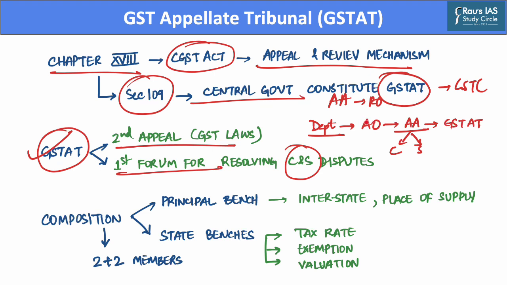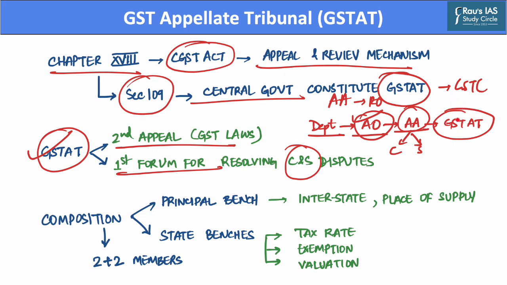And this starts from the adjudicating officer, who is also known as the proper officer under the GST law. If the taxpayer receives an unfavorable order from this adjudicating officer, the taxpayer can then approach the appellate authority, who is also a Commissioner of Appeals. The order of this appellate authority is then appealable to the GST Appellate Tribunal.